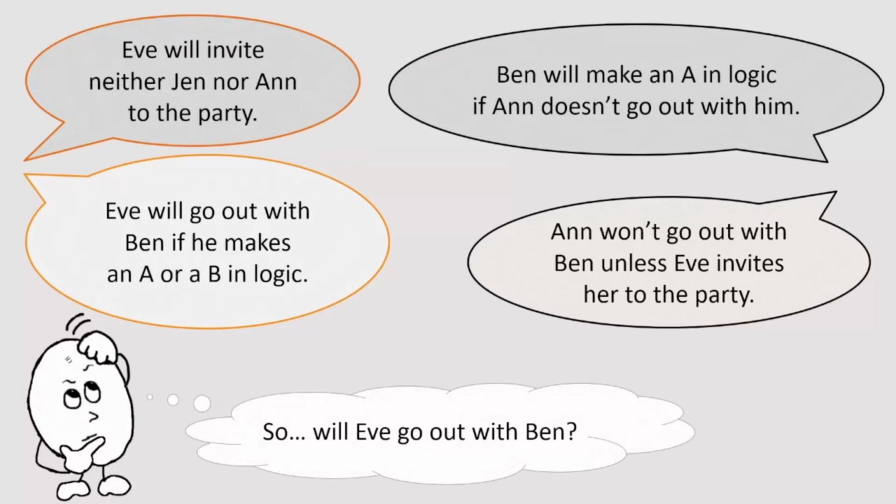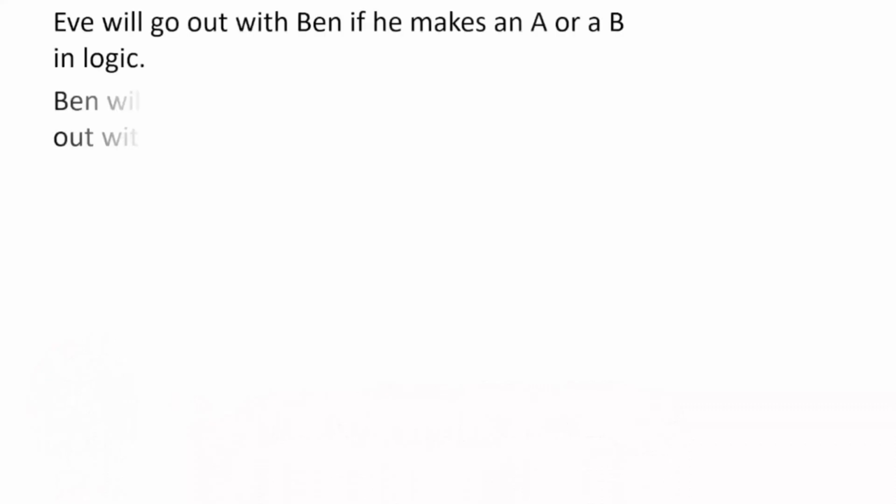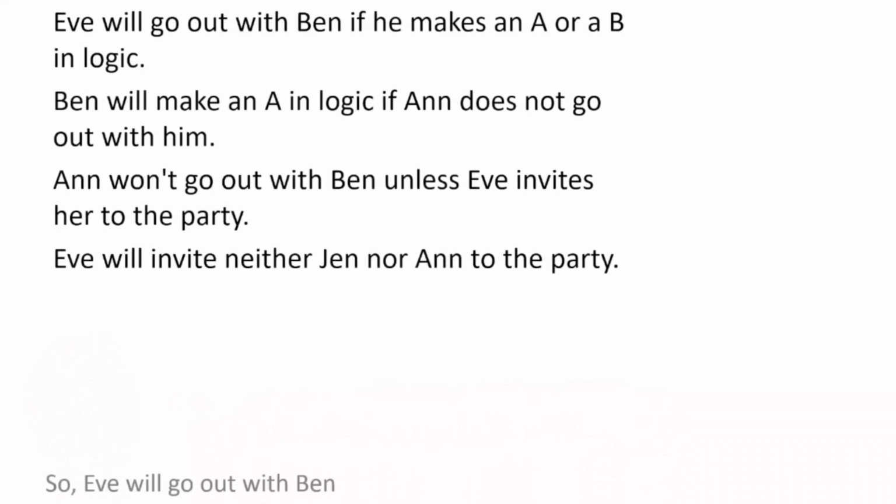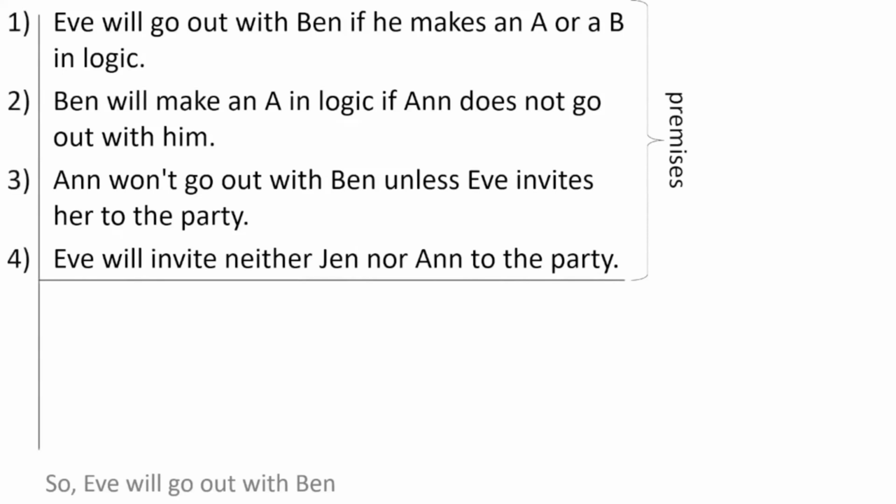And we can show that this is so. Let's list what we know. These are the statements that we've been given. We write down the conclusion in pencil at the bottom. What we've been told are our premises, and we'll try to show that the conclusion that Eve will go out with Ben follows from them. We will number the premises so that we can keep track of them. We basically have to see what follows from what we are given.